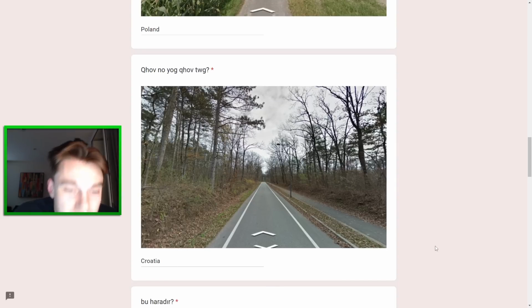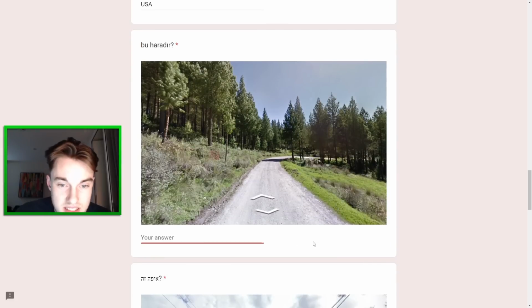I don't know, man. I think I will try it. You know what though? Some of these trees in the background do feel like southern pines from the US. I'm switching to USA. I think it's just more likely. Sure, the curb is weird, but the light and the trees do fit better. So I'm gonna go US there. Next one here.